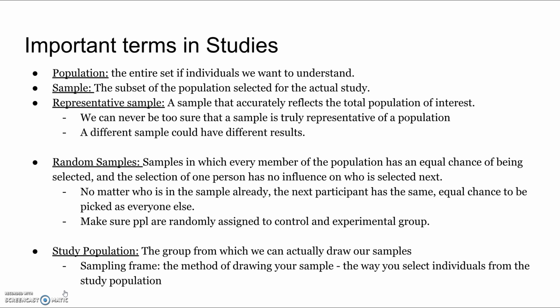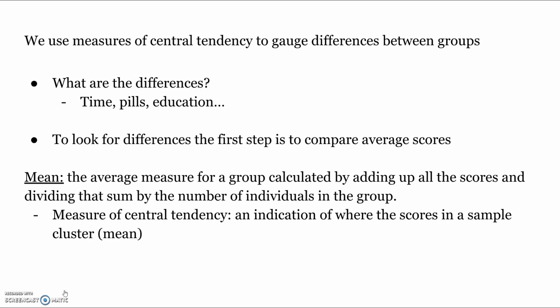No matter who is in the sample already, the next participant has the same equal chance to be picked as everyone else. It makes sure people are randomly assigned to control and experimental groups. Study population, the group from which we actually draw our samples. A sampling frame is the method of drawing your sample, the way you select individuals from the study population.